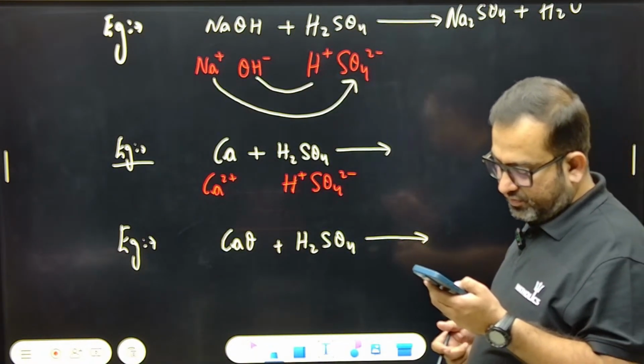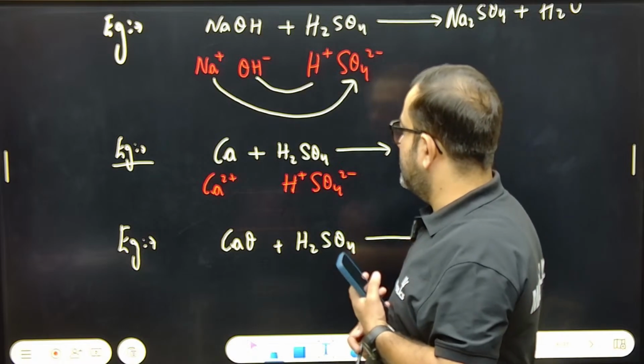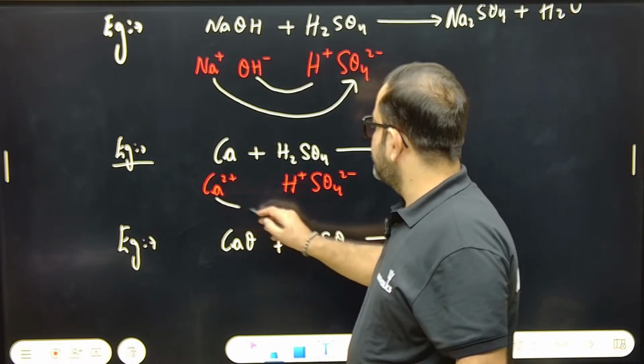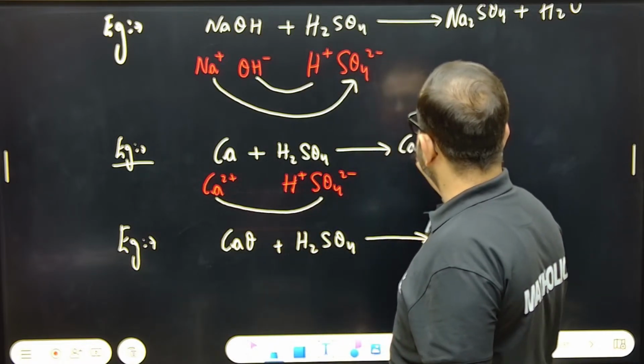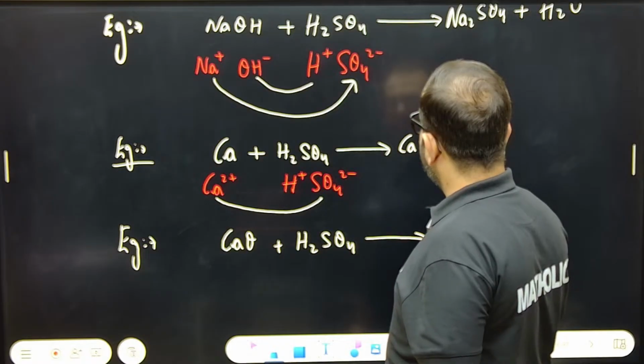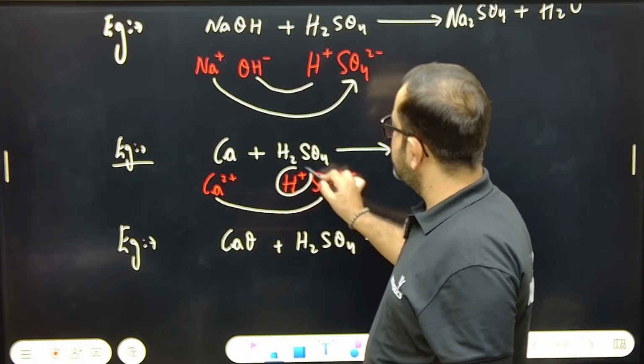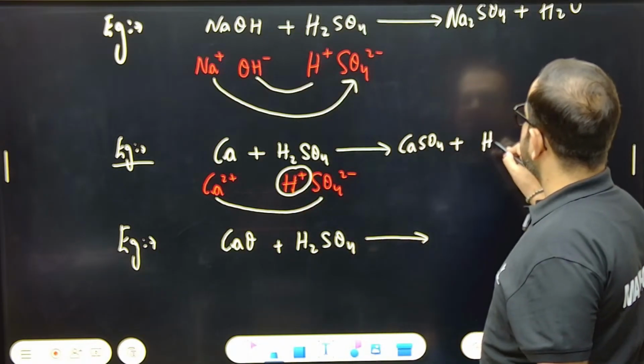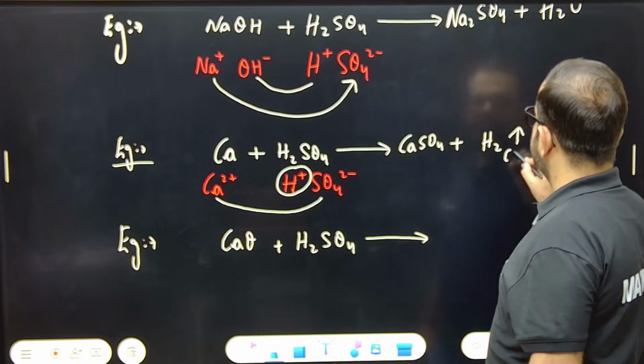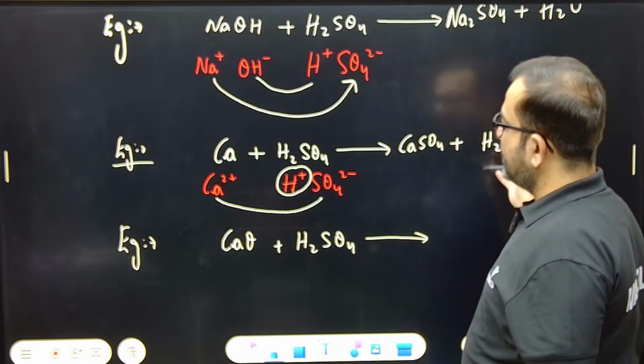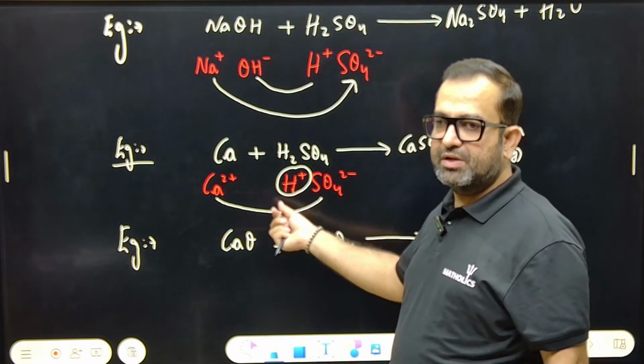Ca2+ will attack sulfate. It will form CaSO4. And because H+ ion is left, hydrogen gas will be evolved. It is a gas. Why is it so? Because the H+ ion is converted into H2 gas.